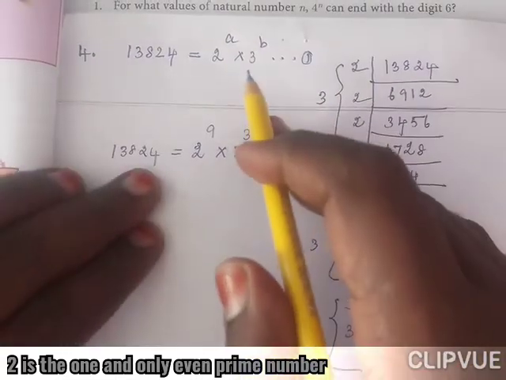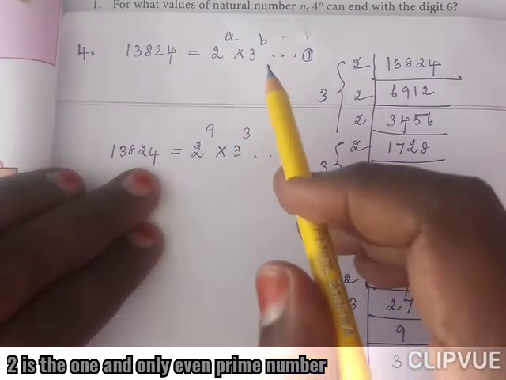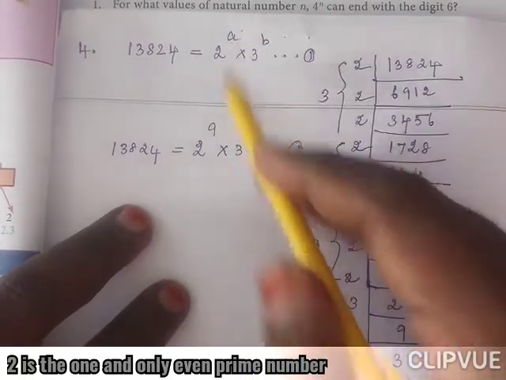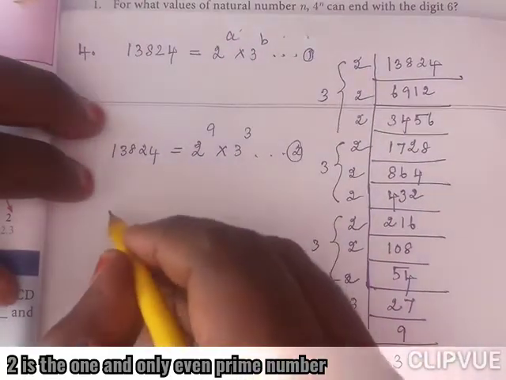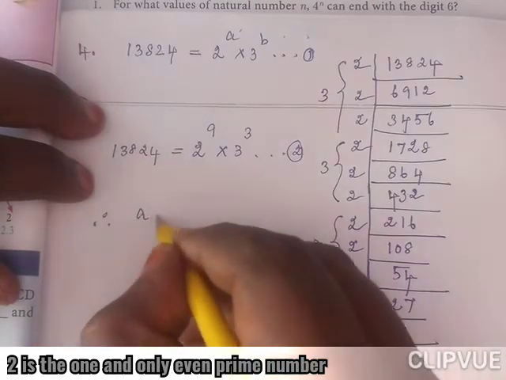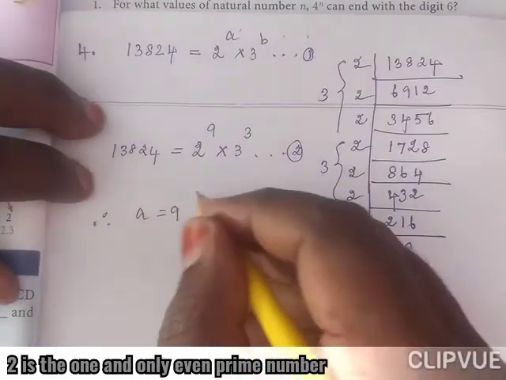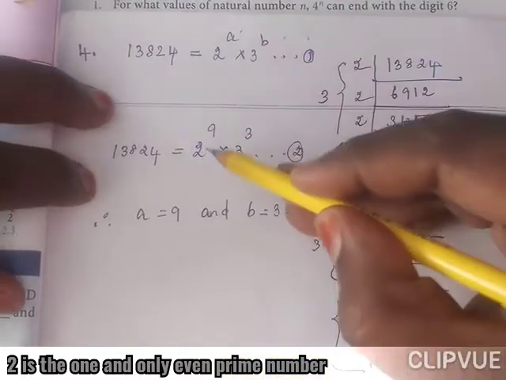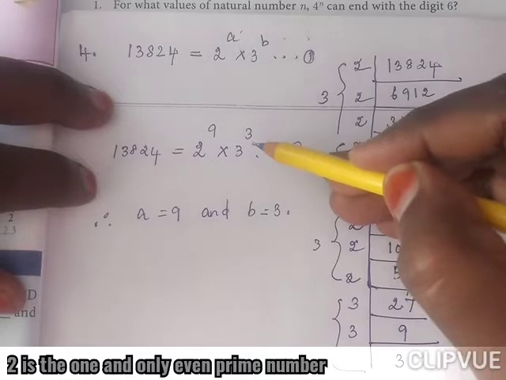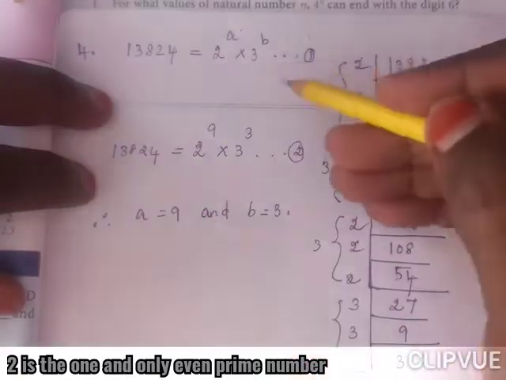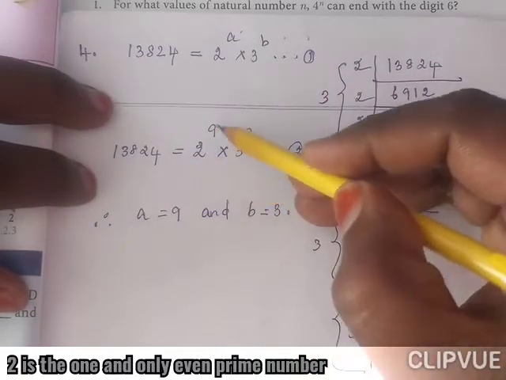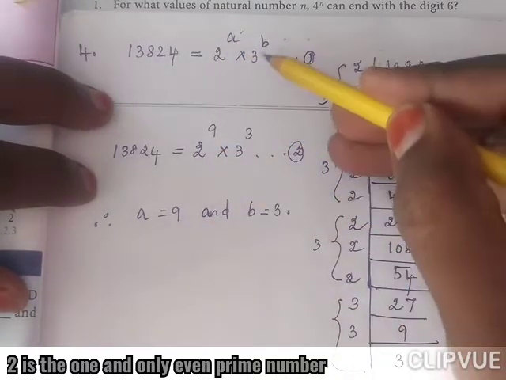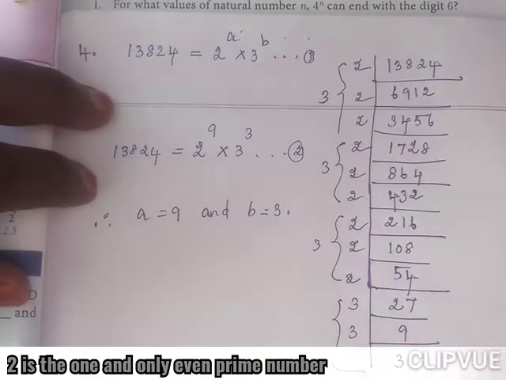So according to the laws of exponents, we can say that A value is 9 and B value is 3. Because left hand sides are equal, right hand side must be equal. So 2 power 9, 3 power 3. Here 2 power A, so A value 9. Here 3 power B, B value 3.